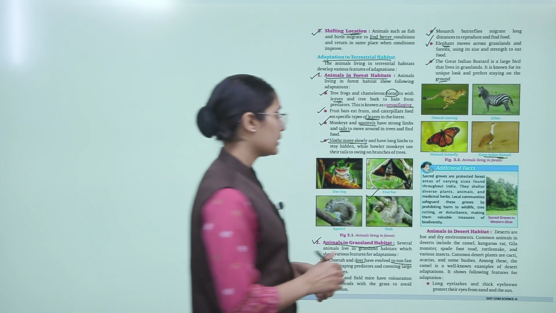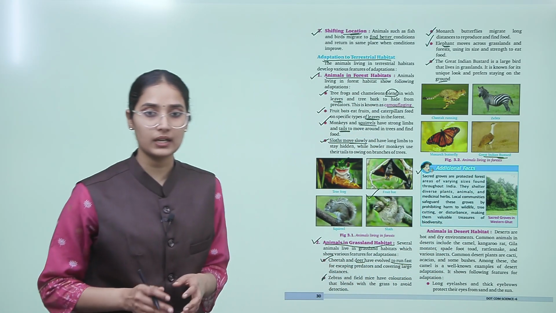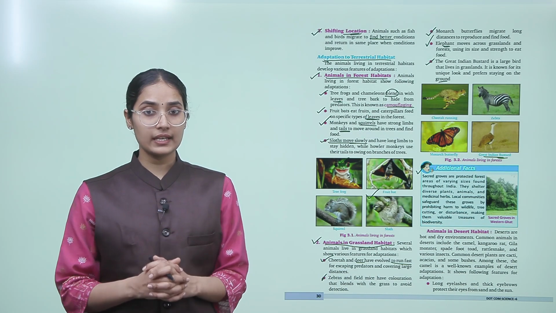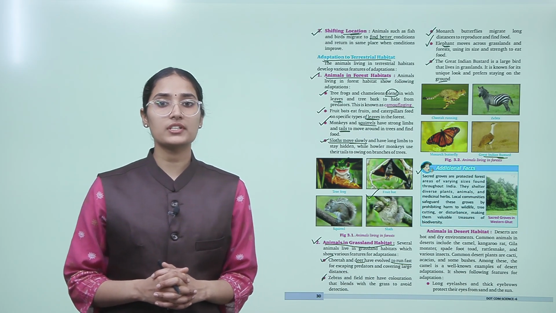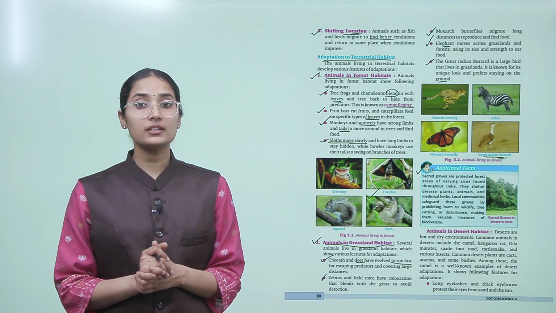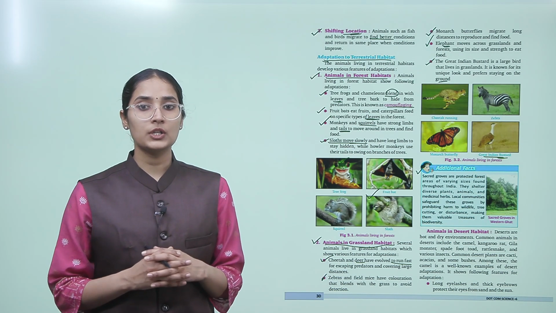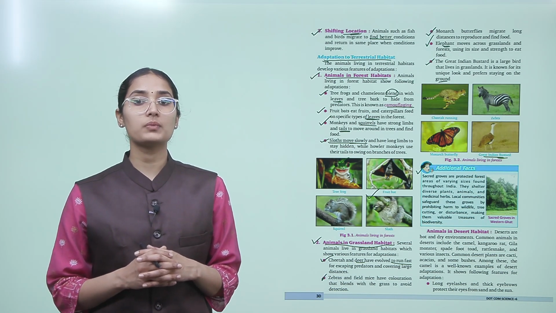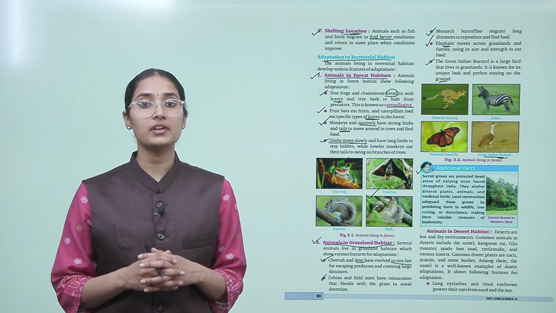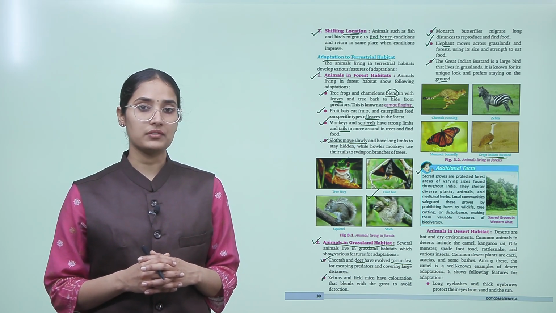Now let's understand about the sacred groves in the Western Ghats. Sacred groves are protected forest areas of varying sizes found throughout India. They shelter diverse plants, animals and medicinal herbs. Local communities safeguard these groves by prohibiting harm to wildlife, tree cutting or disturbance, making them a valuable treasure for biodiversity.